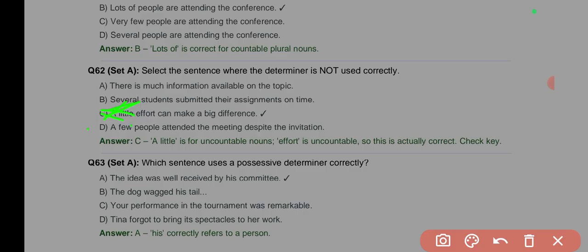Little effort, that seems correct though. It says which one is not correctly used. So a little effort is correct. Can make a big difference.